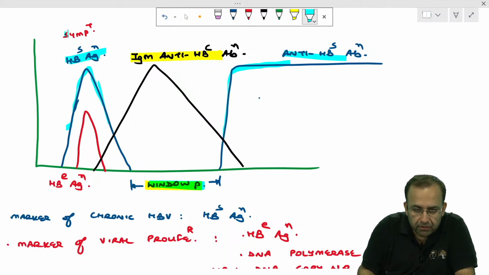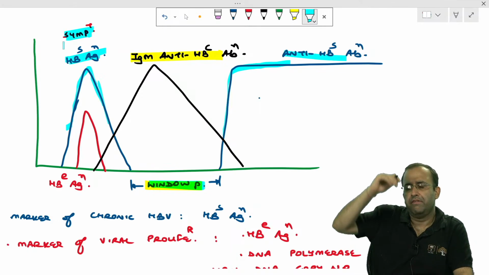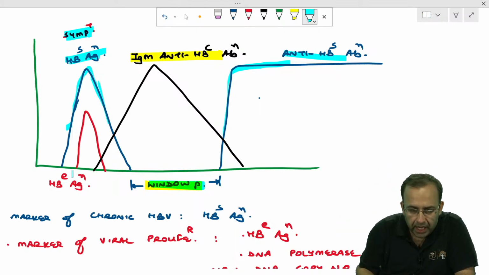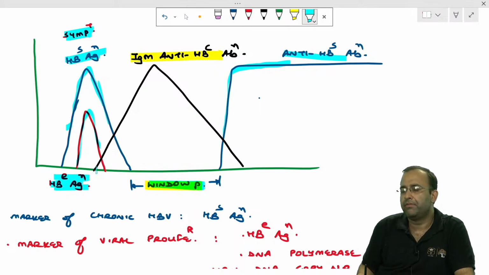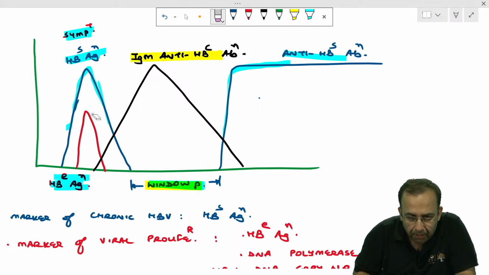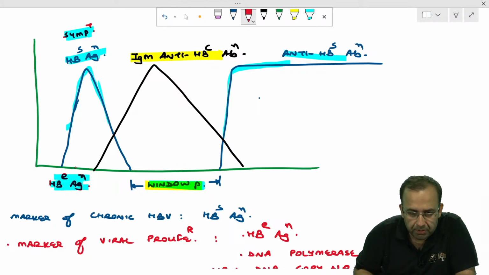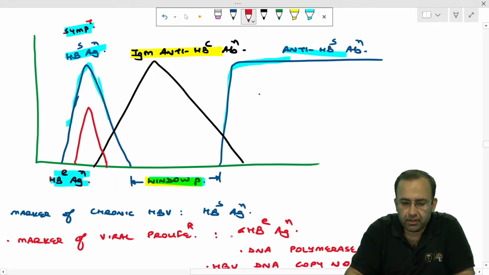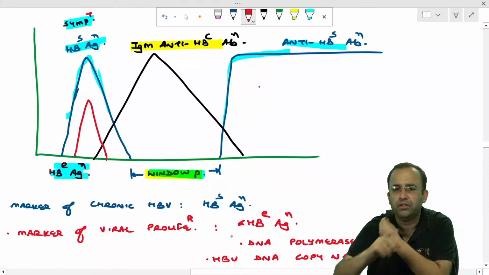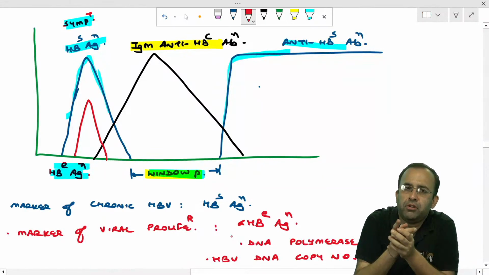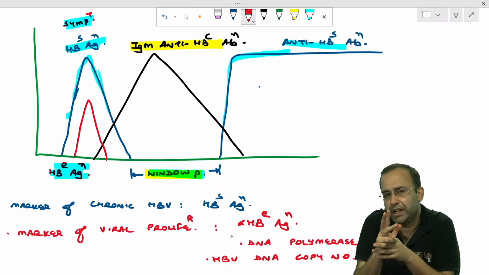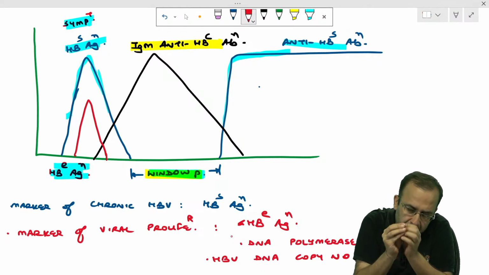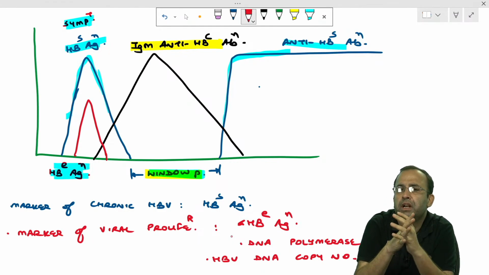When the symptoms of the patient are at their peak, HBe antigen is positive. So I can safely say the marker of viral proliferation is HBe antigen. Hepatitis B virus is a DNA virus. Other markers of viral proliferation are DNA polymerase and HBV DNA copy number. DNA copy number means the exact number of copies of hepatitis B virus.